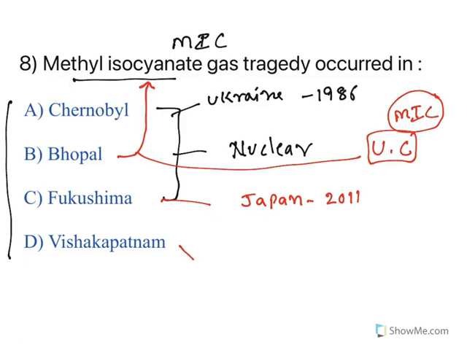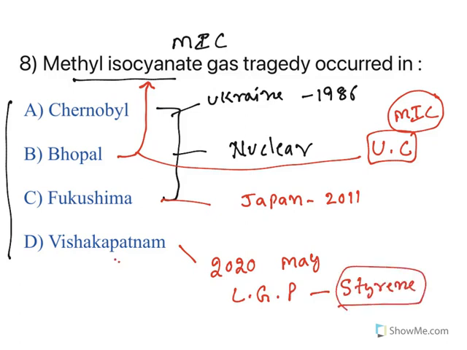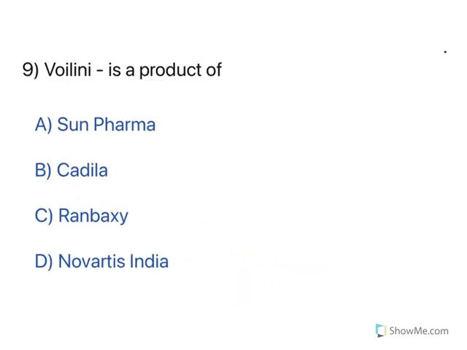Now, Visakhapatnam, this happened last year, in May 2020, and there is a company called LG Polymers. From this company, styrene gas was released. So this gas tragedy occurred in Visakhapatnam in 2020. So the methyl isocyanate one is of Bhopal. Chernobyl and Fukushima are nuclear tragedies. All of them are important. Moving to the next one.